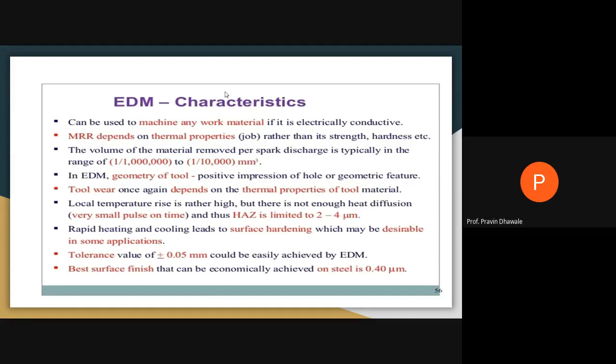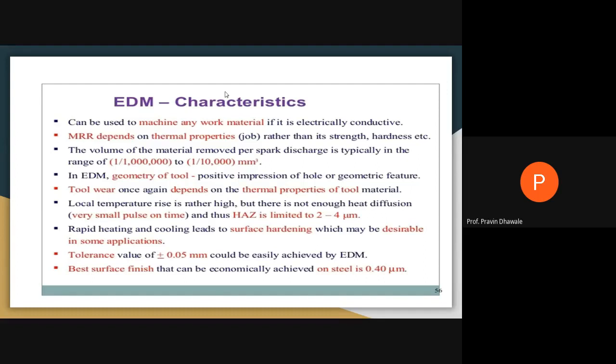Rapid heating and cooling will be called heat treatment. Heating and rapid cooling, you might have studied in metallurgy, right? That is quenching. It will lead to surface hardening.